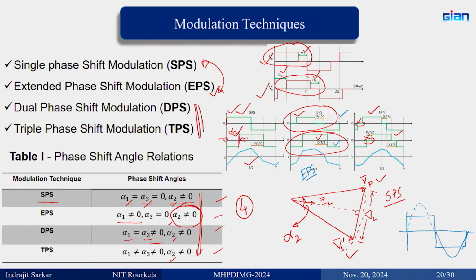Now, when you reduce the width of the pulse, because you introduce this alpha 1, the fundamental peak is reducing.